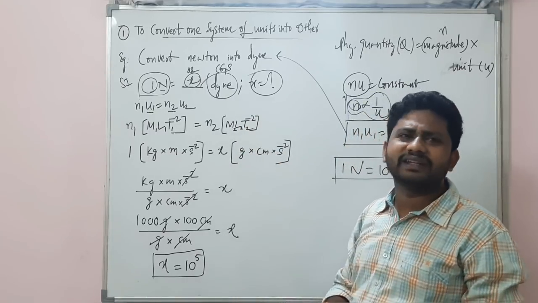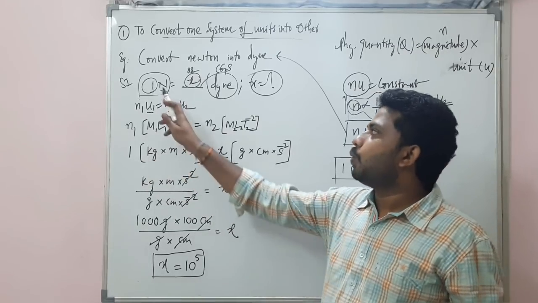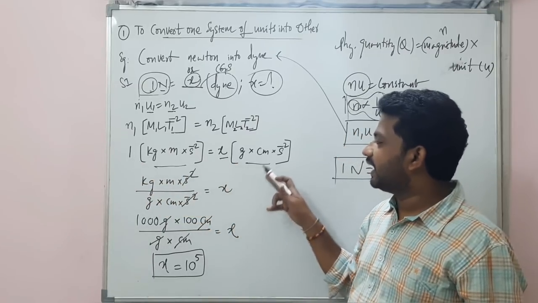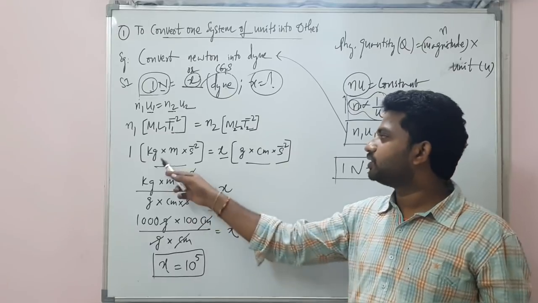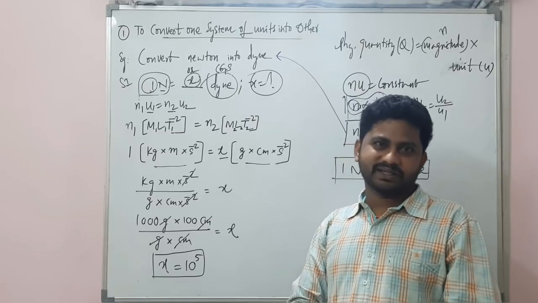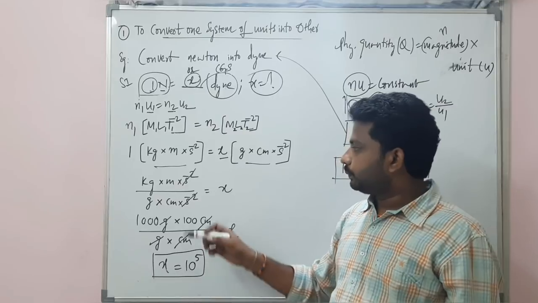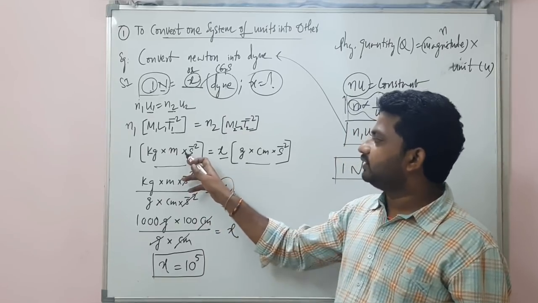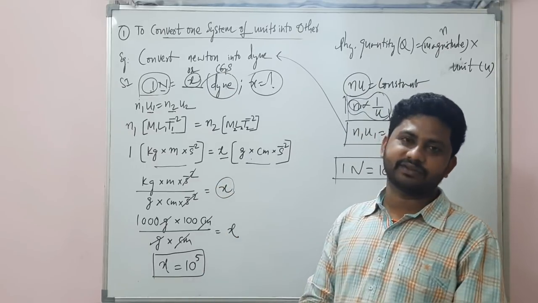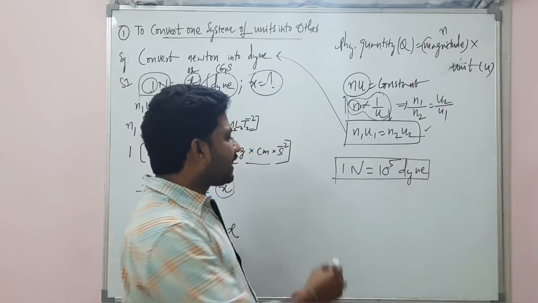Then our aim is to find this X. What is this 1? In question itself it's given 1 Newton. See, 1 Newton is equal to X dyne. 1 Newton is what? Kg meter per second square. You got the point? 1 Newton is what? Kg meter per second square. So this is gram centimeter per second square. Now, so X value, if you divide this by this, you get X value. Here you see X value is 10 raised to 5. Understand?